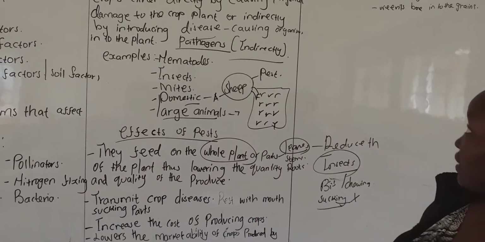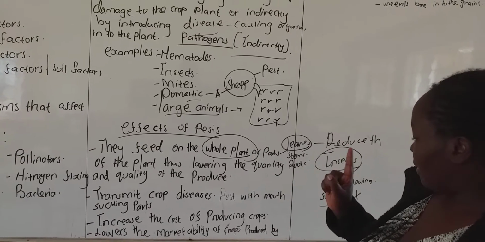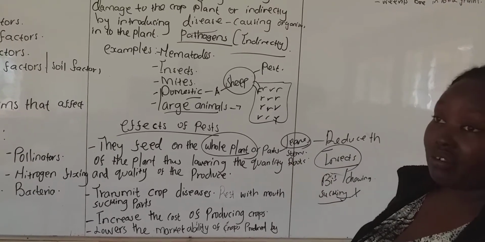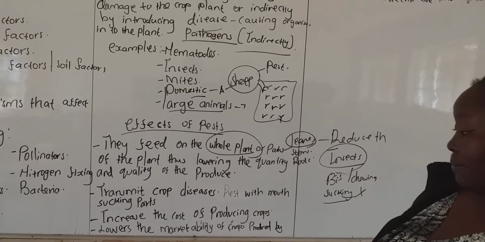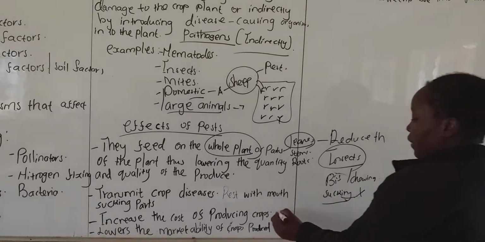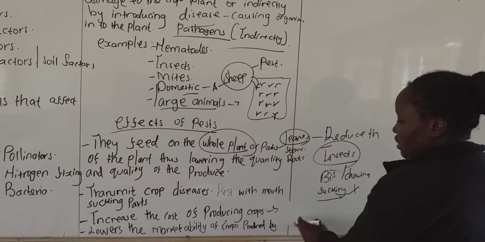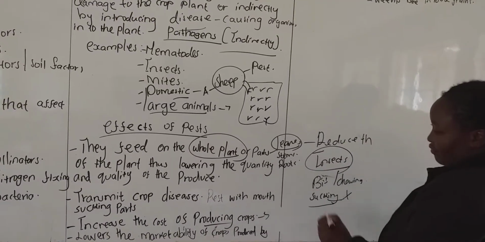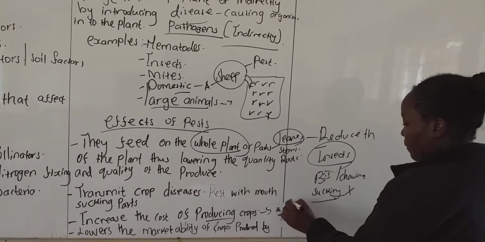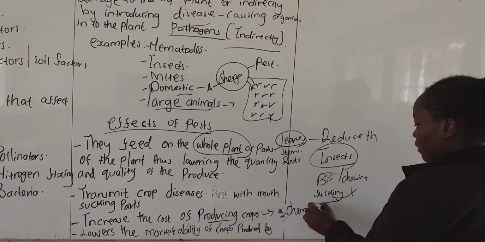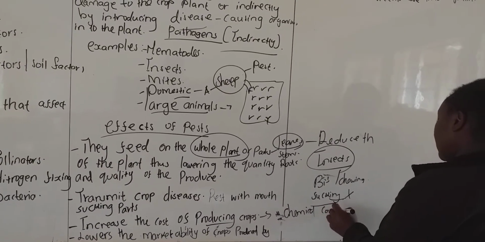Then the other point is that pests increase the cost of producing. When a farmer wants to control them, it increases the costs of producing, for example buying chemicals to control the pests.